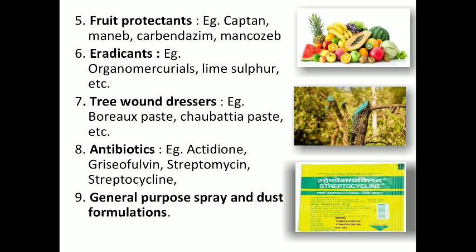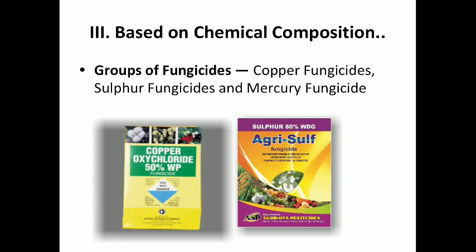Then eradicants like lime sulfur, and tree wound dressers, particularly used in orchards. For example, Bordeaux paste, Chaubattia paste, or lanolin paste. Then antibiotics like streptomycin and streptocycline are used against bacterial disease. Then there are also some general purpose spray and dust formulations which are used. Based on chemical composition, fungicides are classified in different groups. For example, there are some copper fungicides, sulfur fungicides, and mercury fungicides. Examples are mentioned over here.